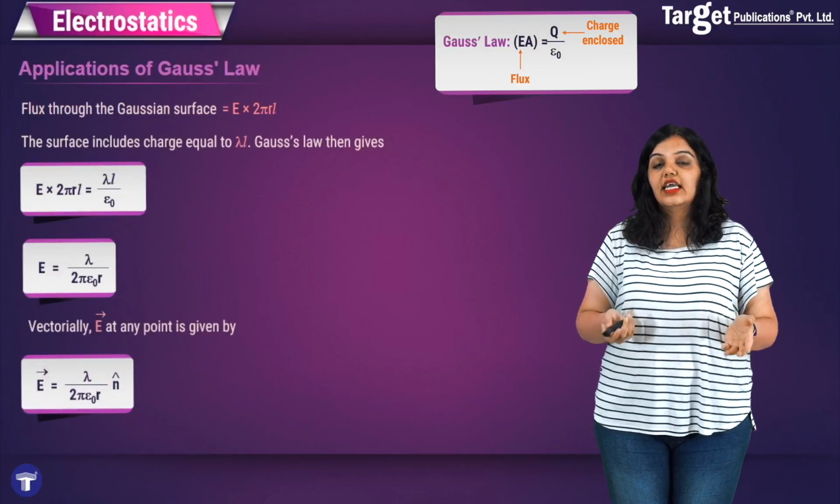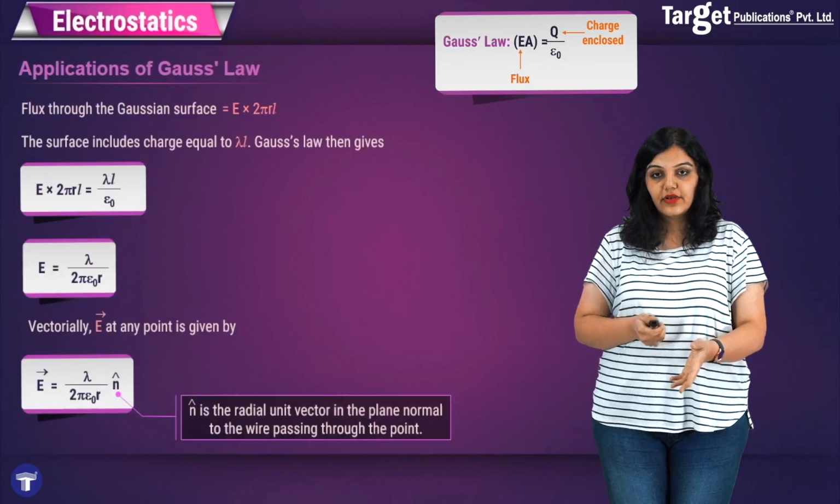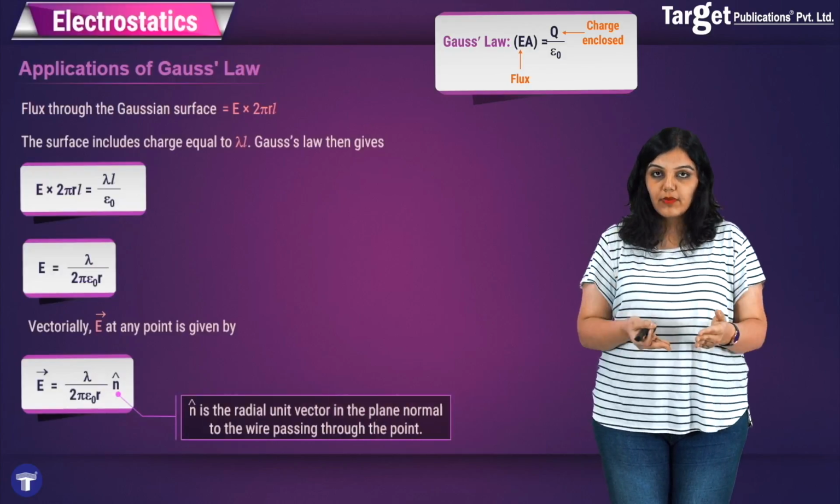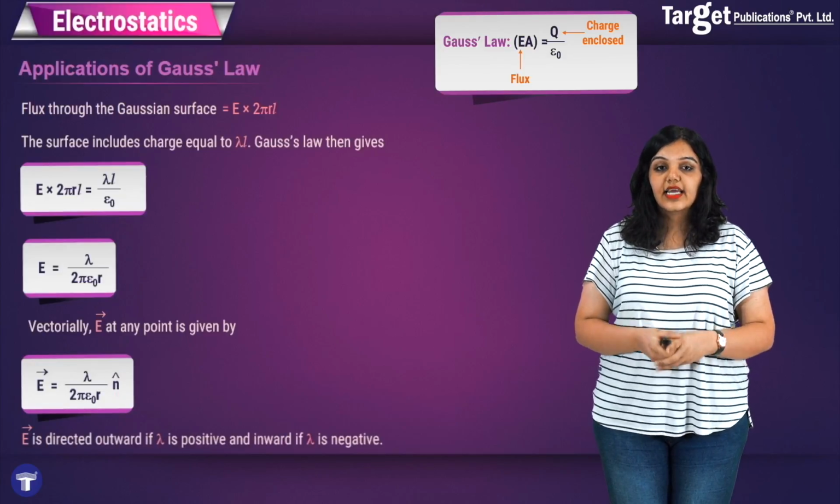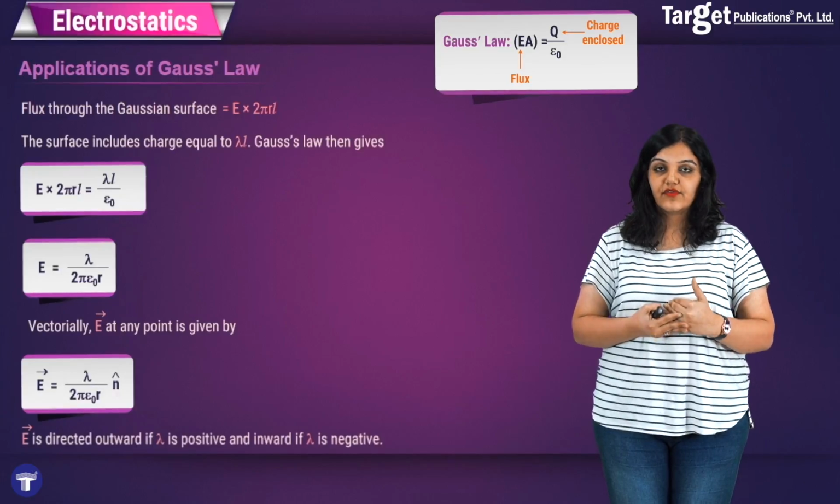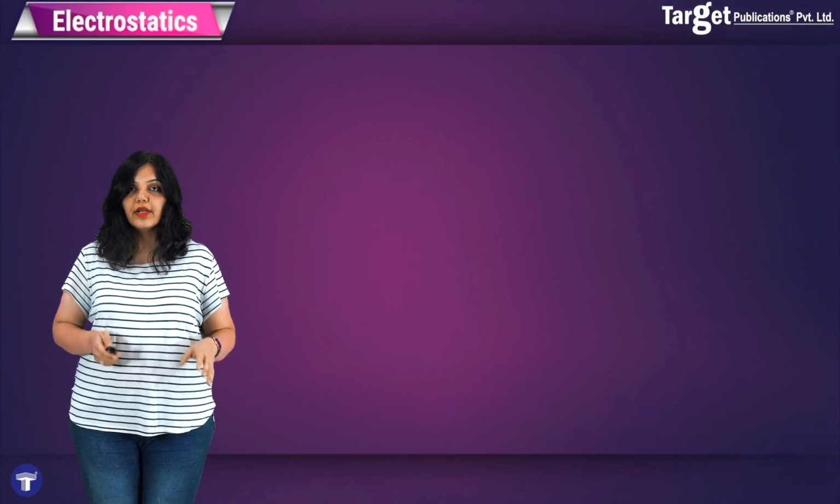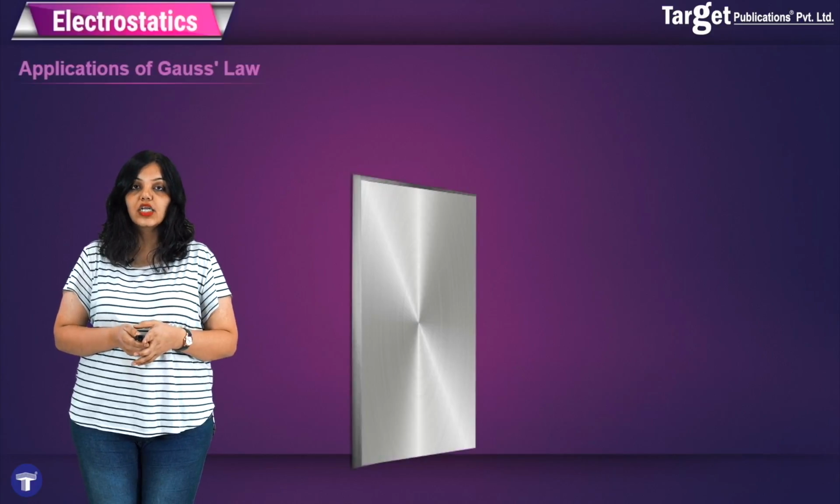Vectorially, we will see that E at any point is radially outward, so I say n cap, because n cap is the radial unit vector in the plane normal to the wire passing through the point. And finally, I say that E is directed outwards only if lambda is positive, and it's inward if lambda is negative. Similarly, we can also apply Gauss's law to another symmetrical situation, that of the infinitely charged plate.